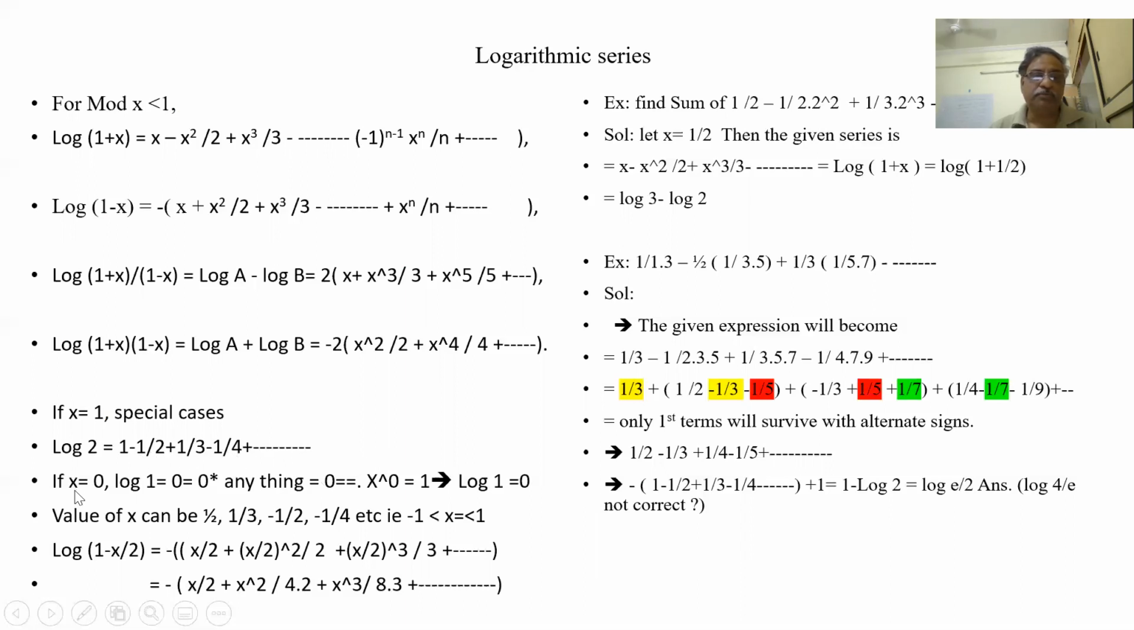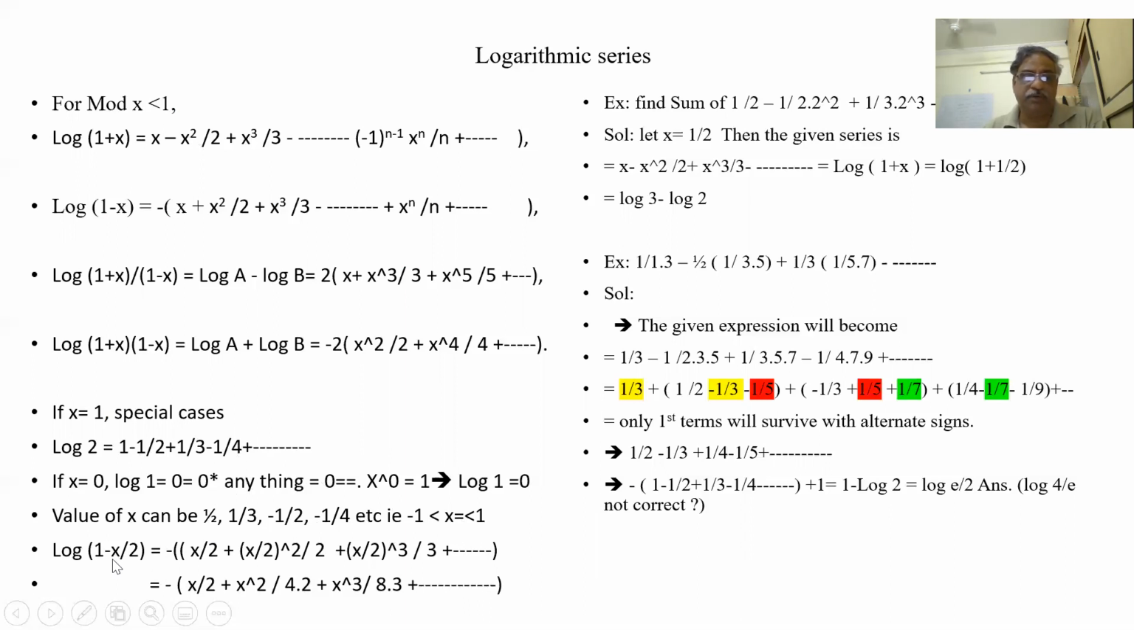If x is 0, everything is multiplied by x, so this is automatically 0. So values of x can be 1/2, 1/3, -1/2, -1/4. |x| should be between -1 and +1. It should not be equal to -1, but can be equal to +1. Then only the series is valid.